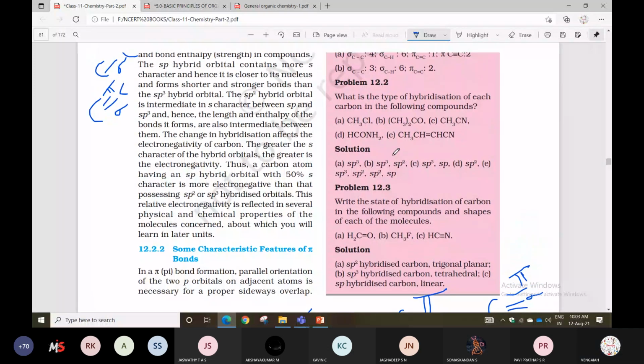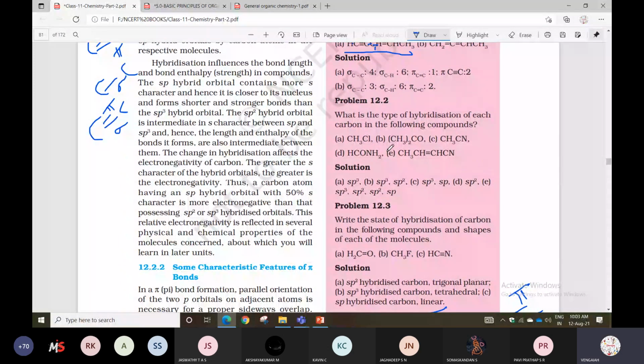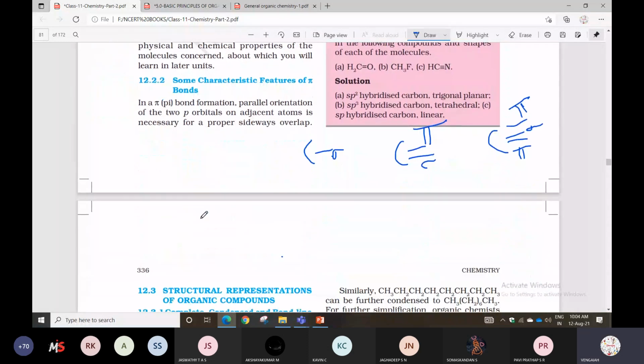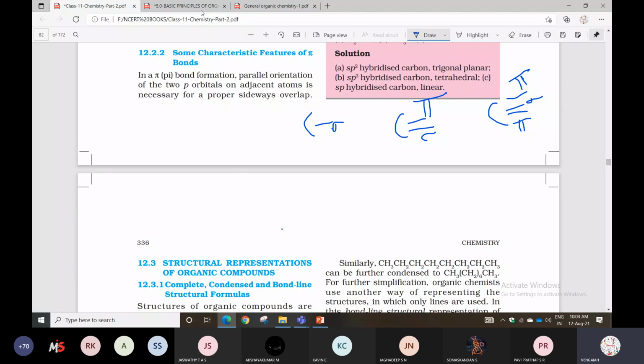Next one is: what is the type of hybridization of each carbon in the following compound? Like this there is one more type of question. They will give some compounds and ask the hybridization of each carbon. Here we have a doubt: how can we identify hybridization? So one thing, listen. I will tell you one shortcut table, and you can understand easily.